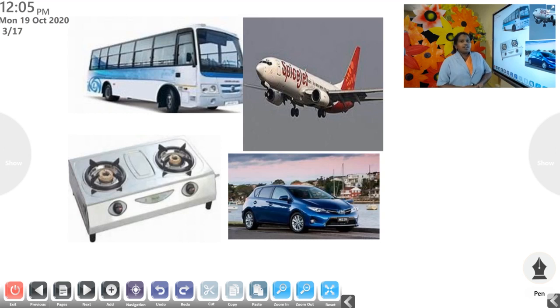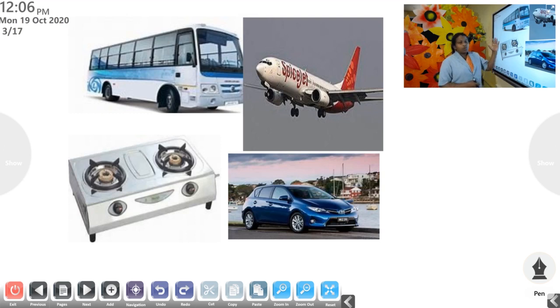Okay. So look at this picture. Here you can see a bus, an aeroplane, a car, and a gas stove. You know, all these things are very useful to us. And now we are living in a modern world, and these things help us in our daily life.